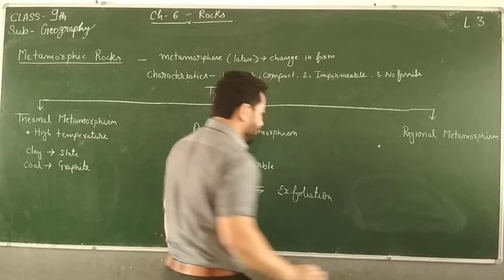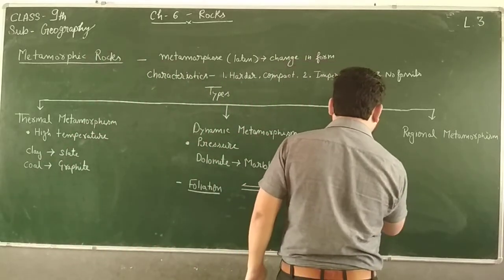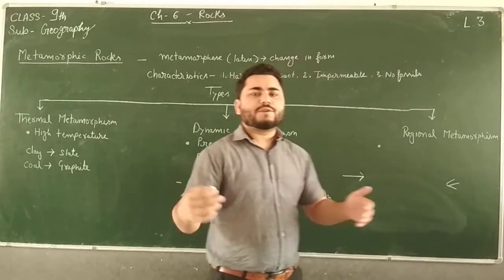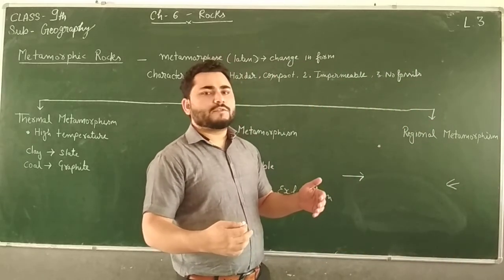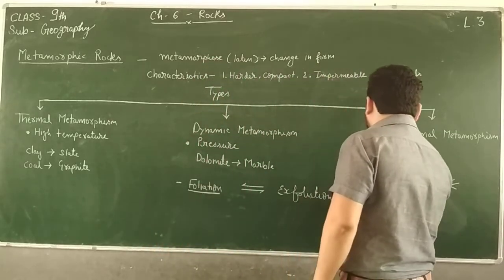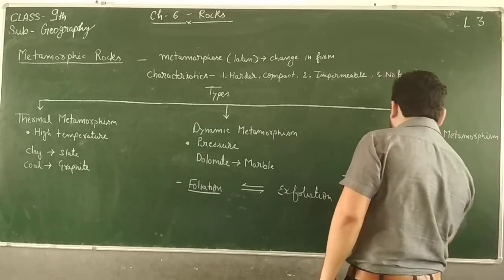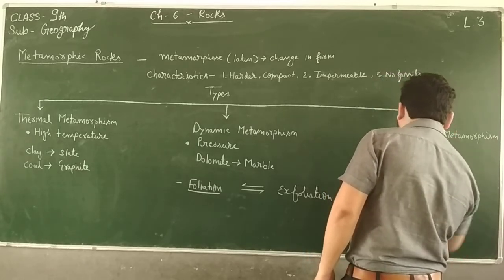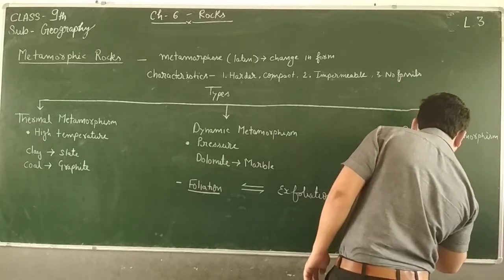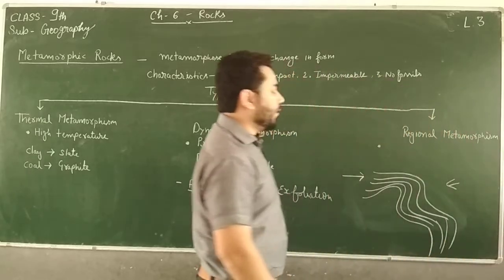When because of high pressure from this side or this side, the crust is moving towards each other, or because of the pressure of overlying rocks, a rock is getting compacted and bent like this, layer by layer, and a new rock is getting formed, that is called foliation.